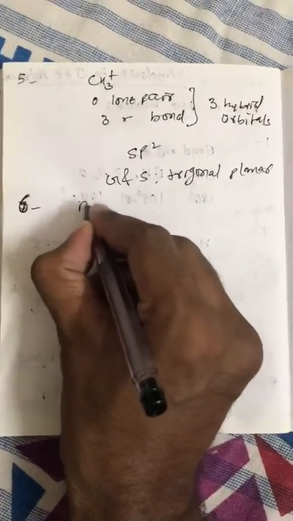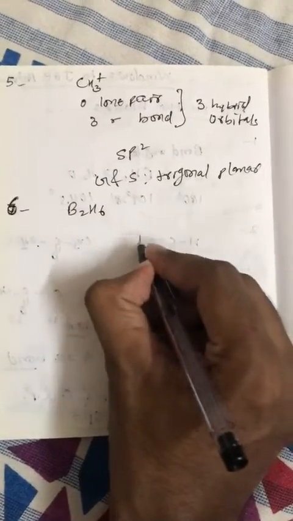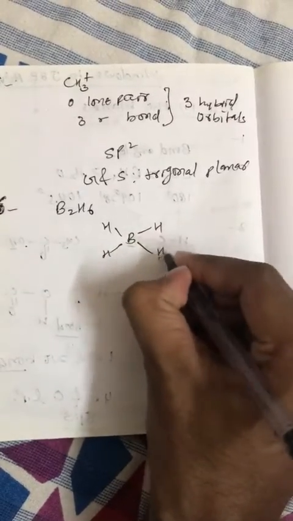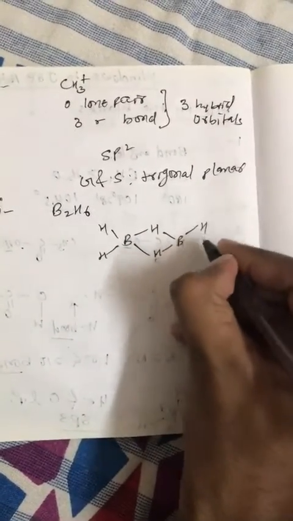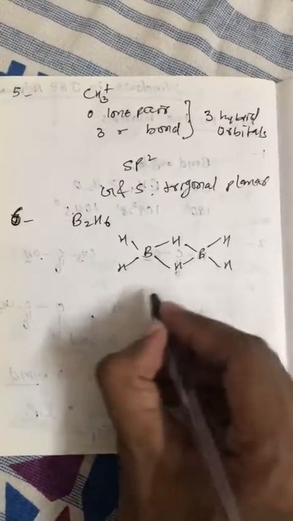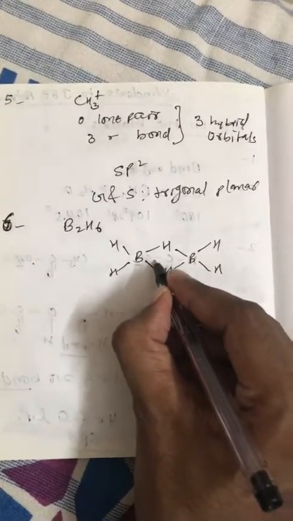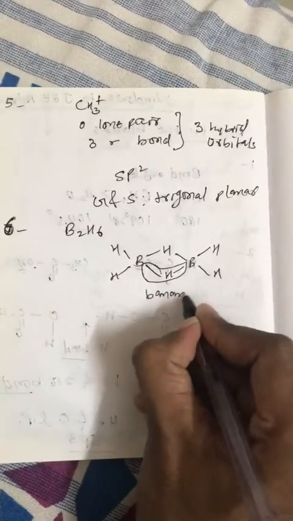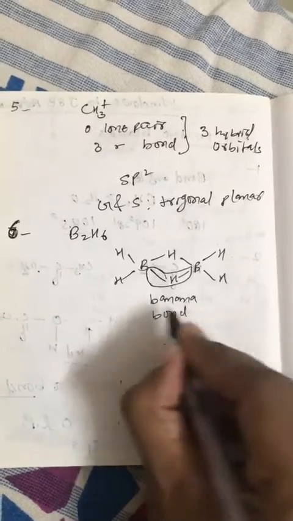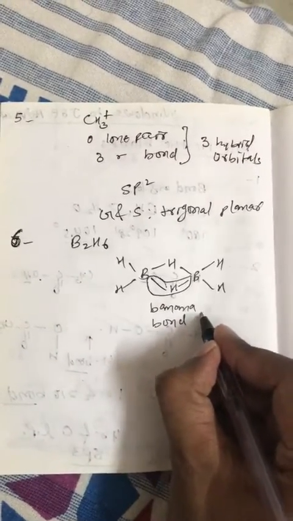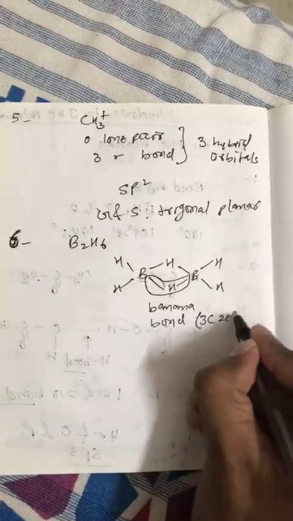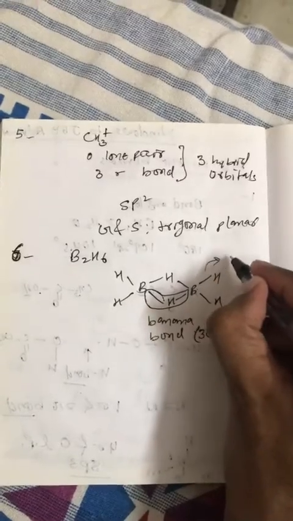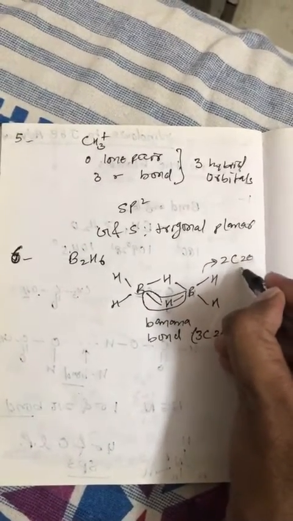Question number 6. Diborane or B2H6 has this structure. So structure in B2H6 is bridge bond structure. In this, these bridge bond are called banana bond. This banana bond is also called 3 center 2 electron bond, while these terminal bond are 2 center 2 electron bond.